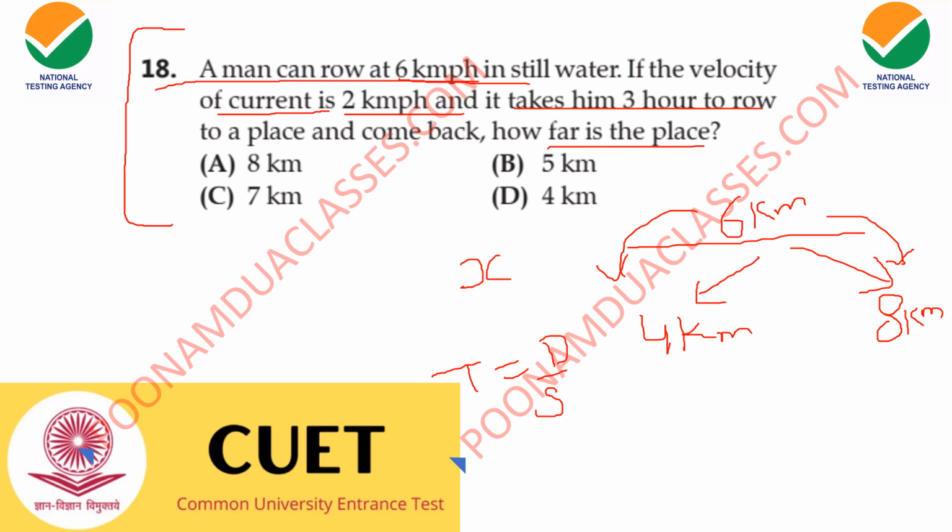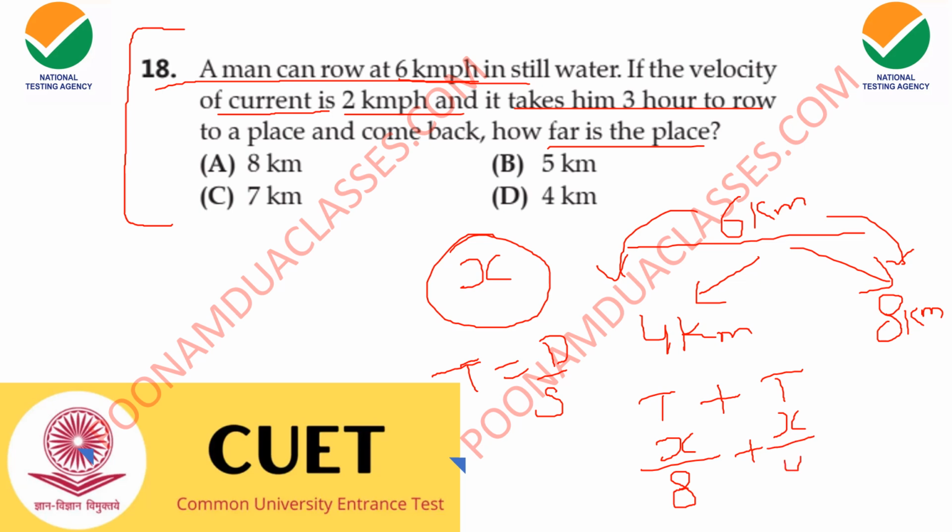Distance ही हमें नहीं दिया गया है, distance to be x. So the time is equal to distance upon speed. So the total time while coming back plus while going to a particular place will be the sum of the times taken each time. First time it will be x upon 8 while going against the direction of the water, and while going in the direction of the water it will be x upon 4, right?